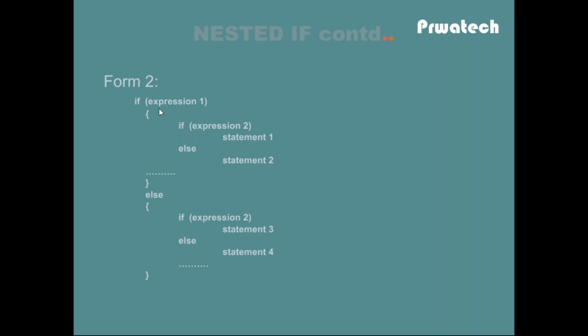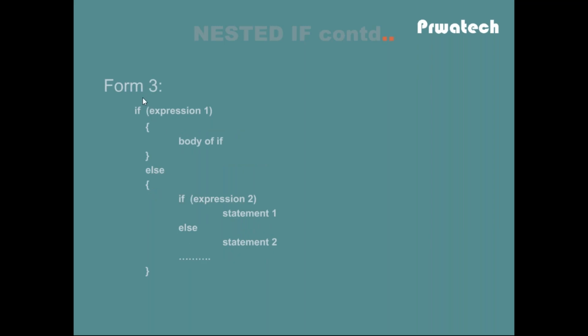I am repeating again. This is the second form of nested if. If expression 1 is true, then check whether expression 2 is true or false. If expression 2 is true, then statement 1 will be executed. If expression 2 is false, then statement 2 will be executed. If expression 1 is false, then control comes to the else block and checks whether expression 2 is true or false. If expression 2 is true, then statement 3 will be executed. Otherwise, statement 4 will be executed.